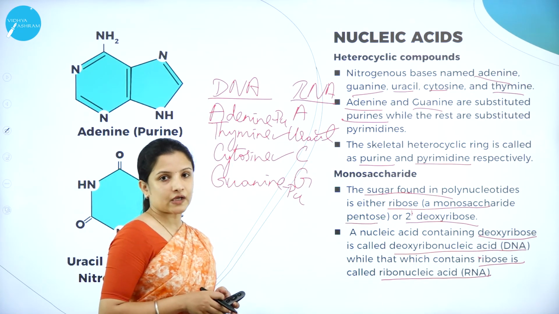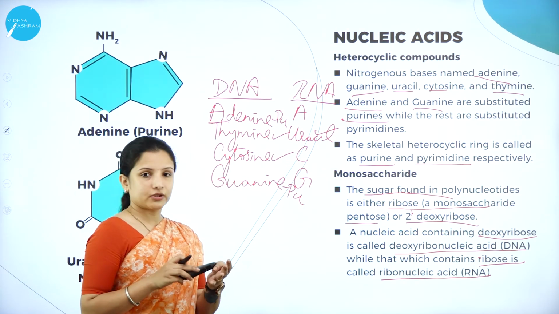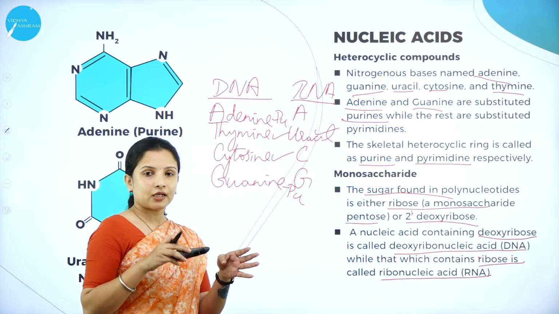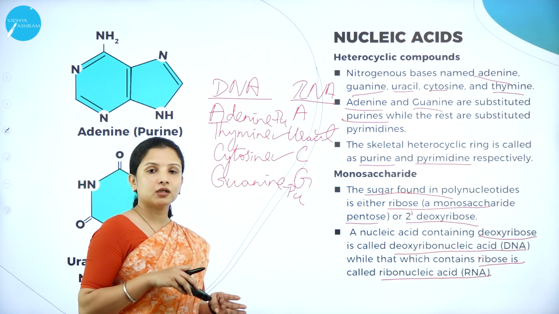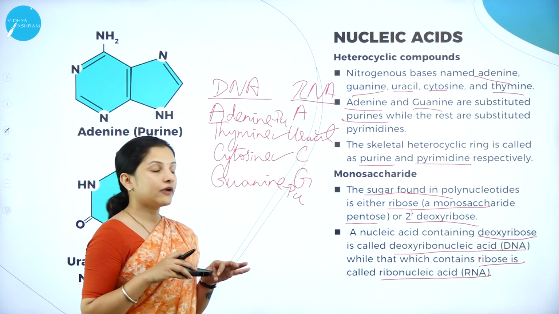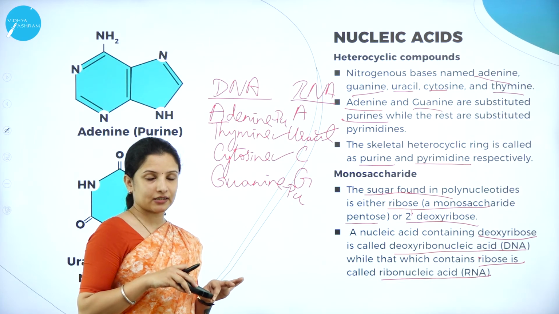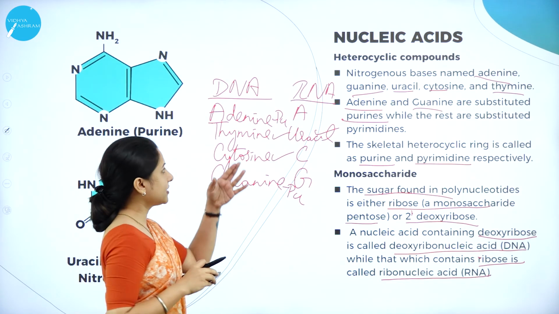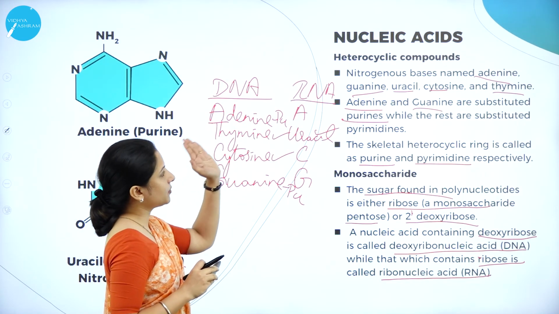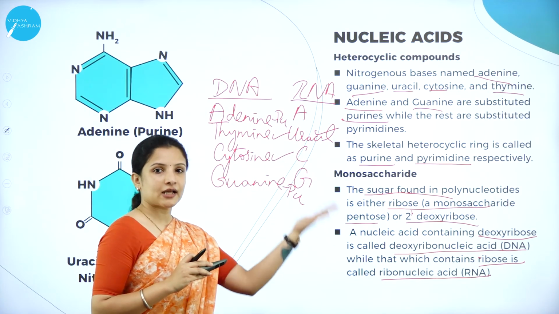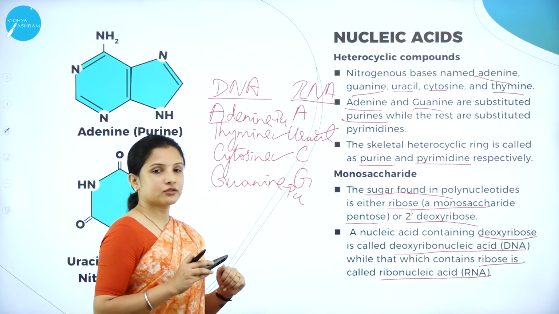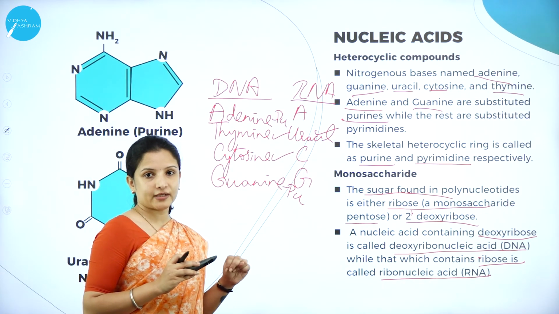So now you have understood two components. It can be a purine ring attached to a deoxyribose sugar. What it means is, it is a DNA, where the purine ring, either adenine or guanine, is attached to a deoxyribose sugar. Therefore, two components are over now.